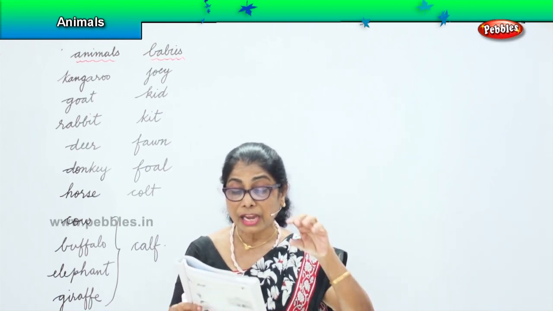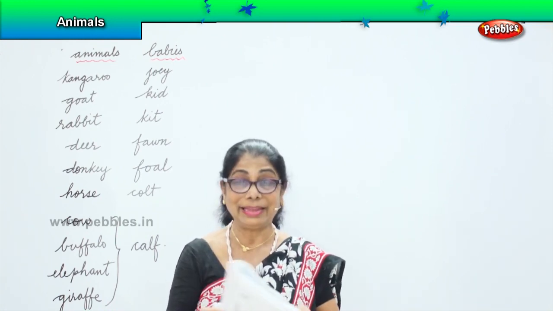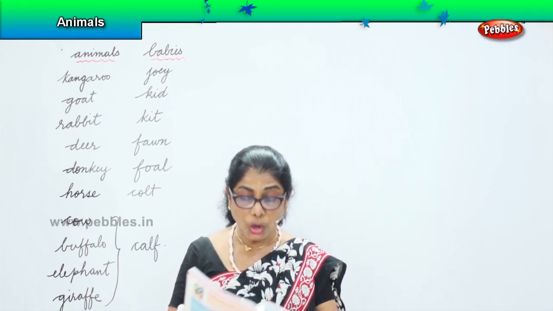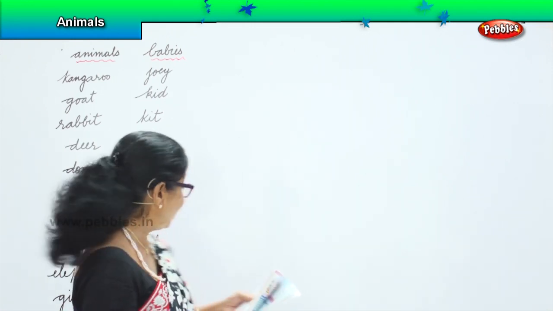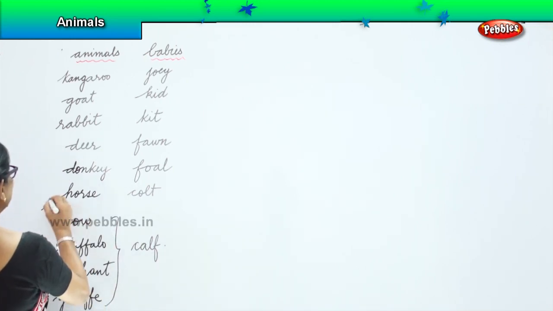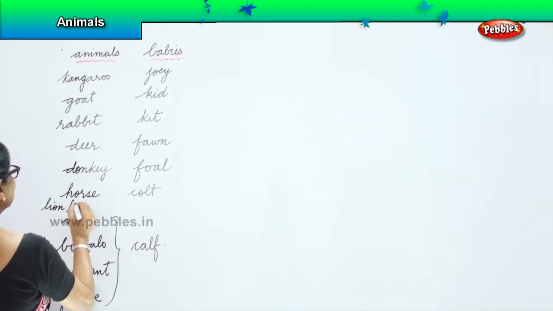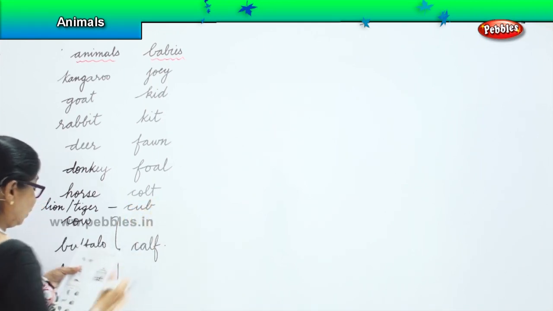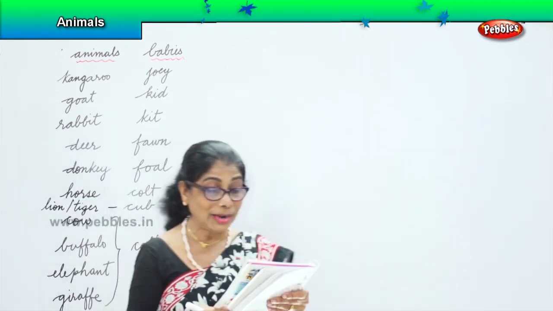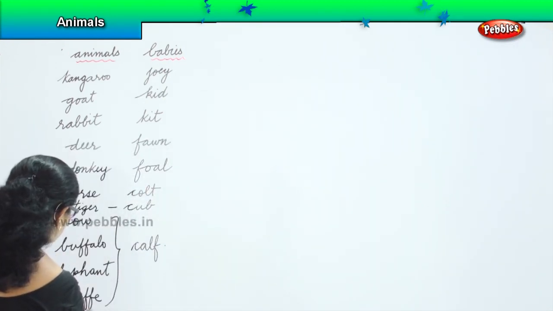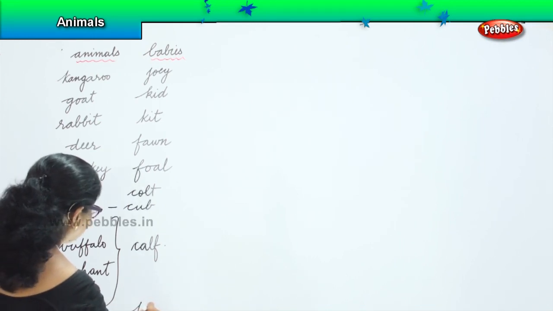Female giraffes are smaller than the male. See, there's something interesting. Now, lion and tiger, their babies are called cubs. Monkey's baby is called an infant. What about the fish? A fish's baby is called fry.